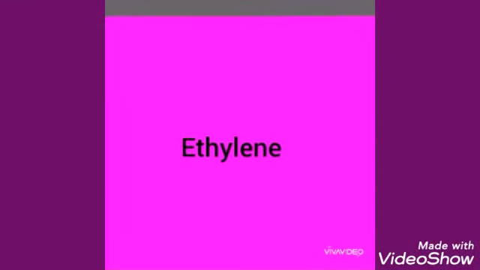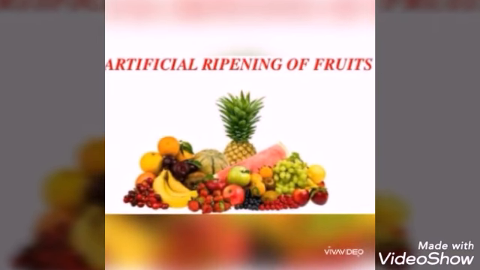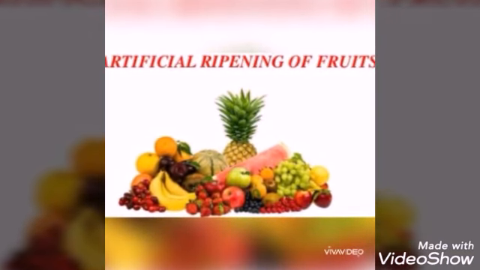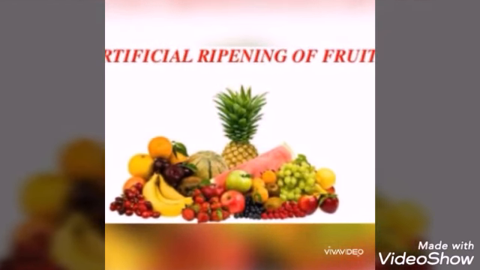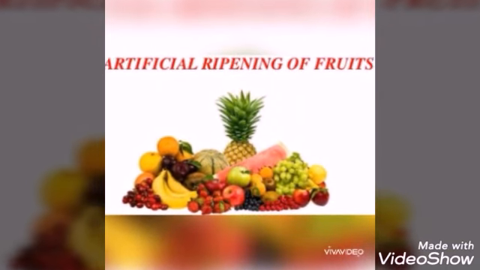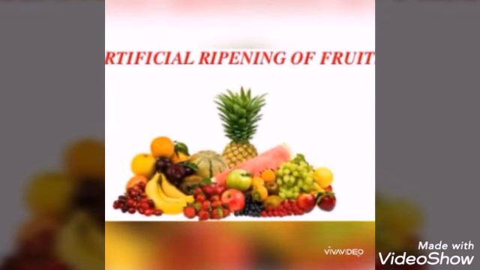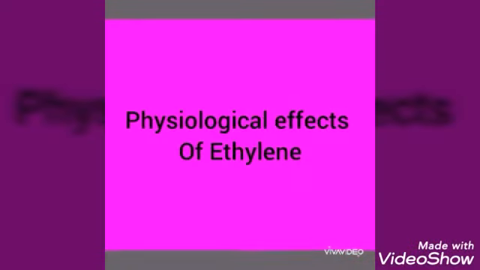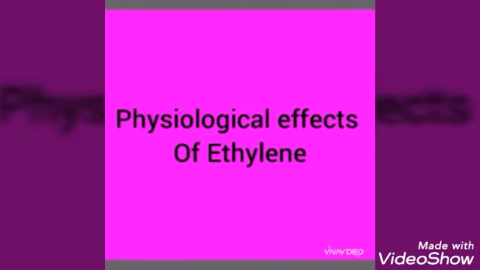ethylene. Ethylene is a gaseous plant hormone. Ethylene is produced in cells undergoing senescence, that is the aging process. It is mainly concerned with maturation and ripening of fruits. Maximum synthesis of ethylene occurs during ripening of fruits like apples, bananas and melons. Next we are going to discuss the physiological effects of ethylene.